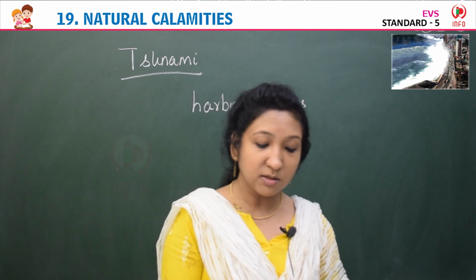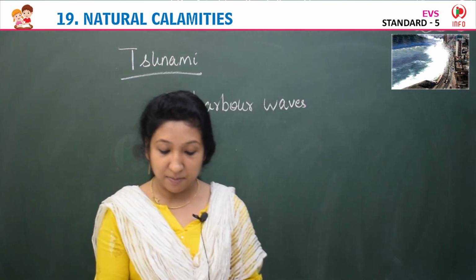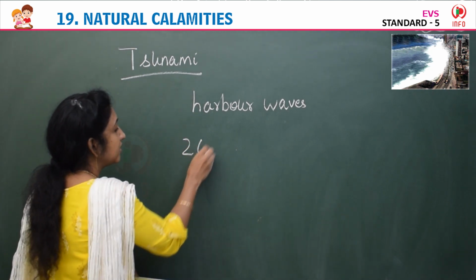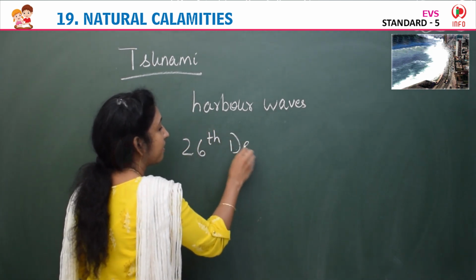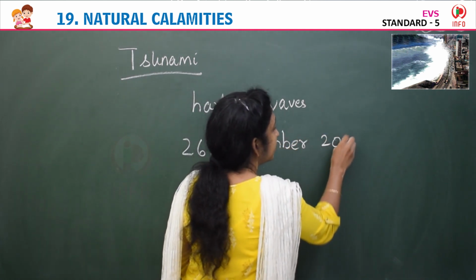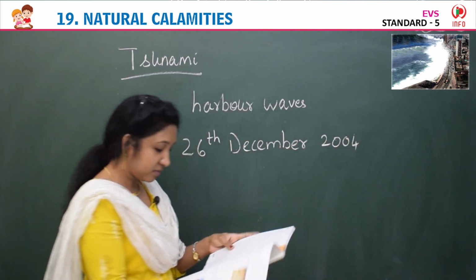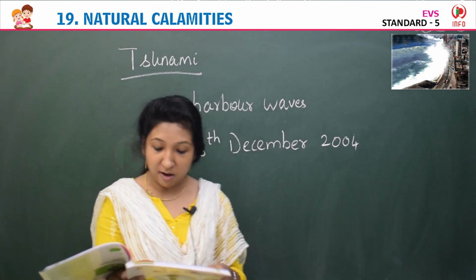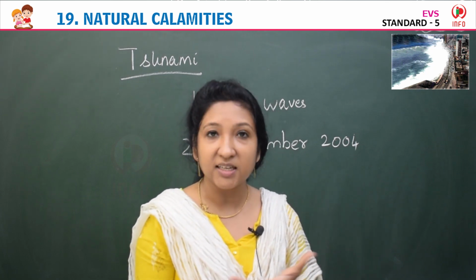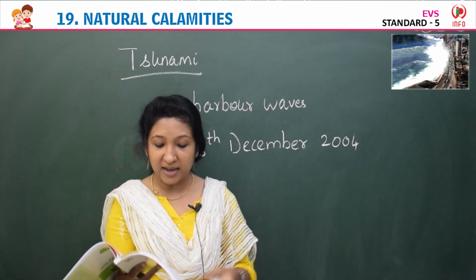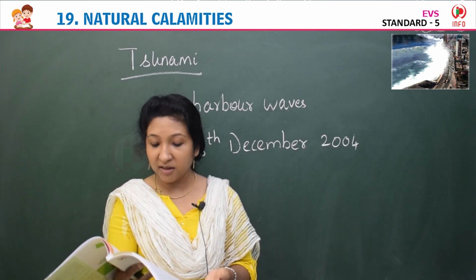The latest tsunami in India happened on 26th December 2004. There was a tsunami in the Indian Ocean caused by an undersea disturbance, which was the result of an 8.9 magnitude earthquake.